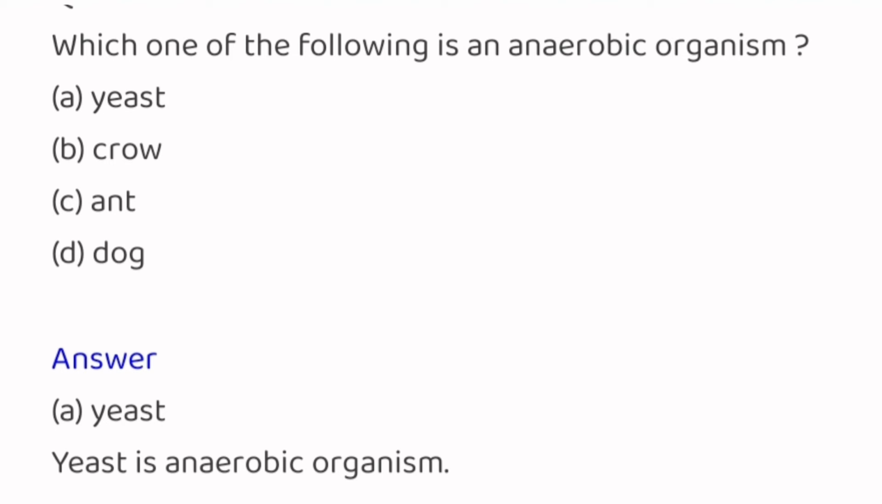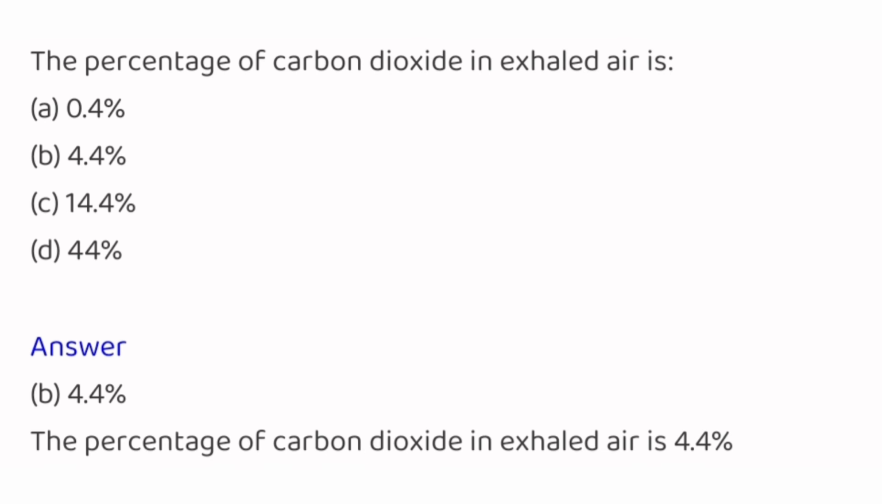Which one of the following is an abiotic organism? Yeast, crow, ant, dog. And the answer is yeast. Yeast is an abiotic organism. The percentage of carbon dioxide in exhaled air is 4.4 percent, 0.4 percent, 14.4 percent, 44 percent. And the answer is 4.4 percent. The percentage of carbon dioxide in exhaled air is 4.4.